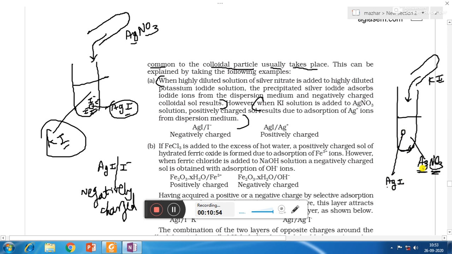So which ion is common in the dispersion medium and the colloidal particle? Here you can see that Ag is common. So out of AgNO3, Ag+ is going to form a layer surrounding AgI. So we write AgI, then vertical line, and then from the dispersion medium Ag+ is getting adsorbed, so vertical line Ag+. That means as the colloidal particle carries positive charge, that is an example of positively charged sol.